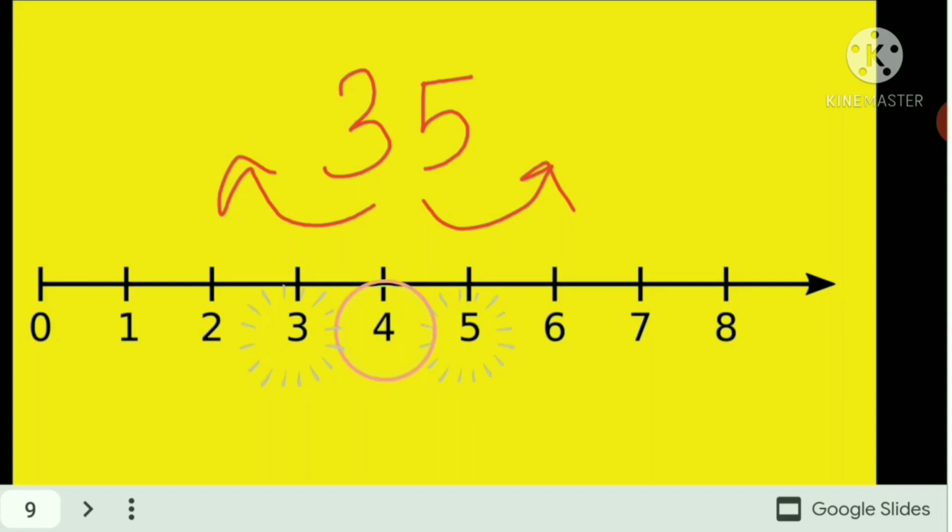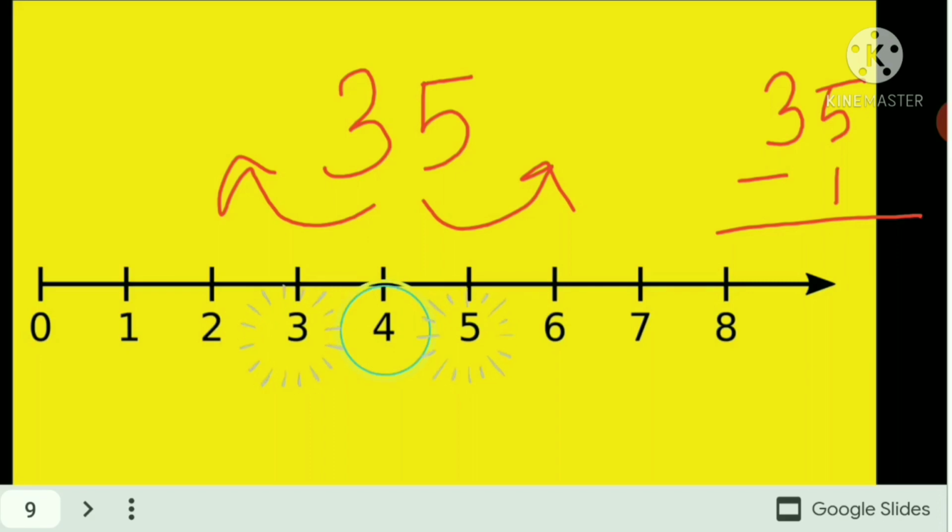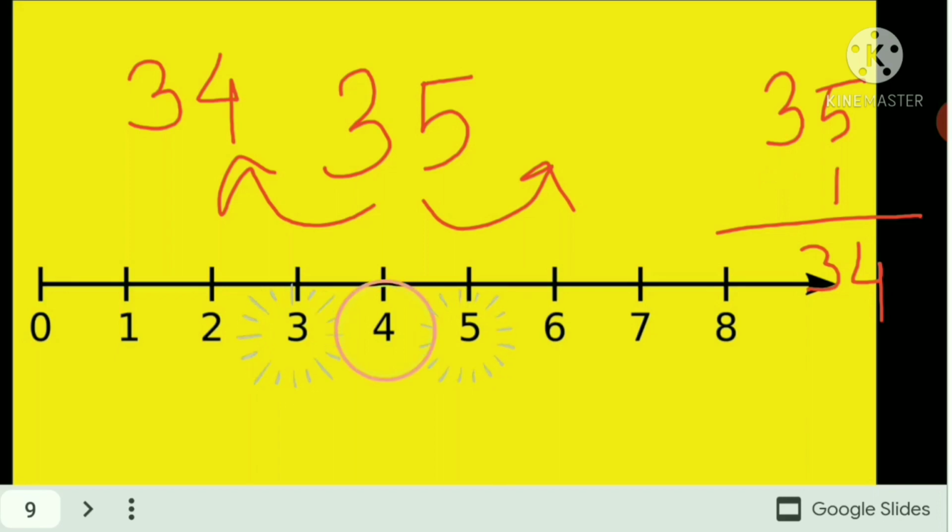In order to find the before number, the number that stands before 35, we will subtract 1 from 35. 35 minus 1 is 34. So your before number will be 34.